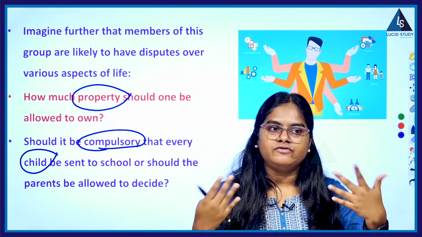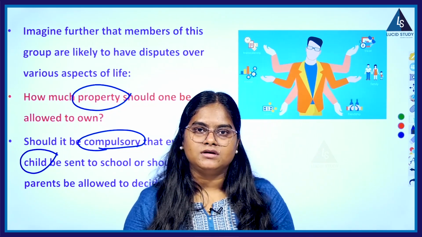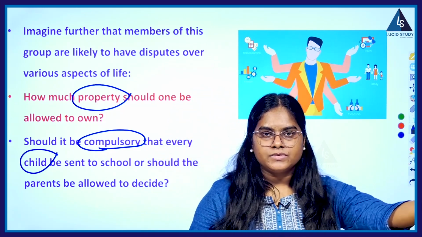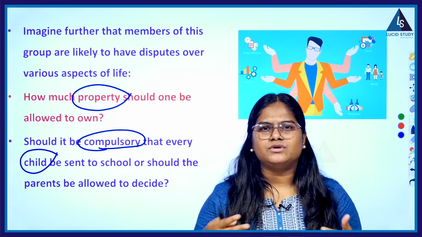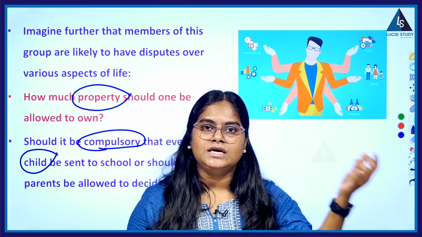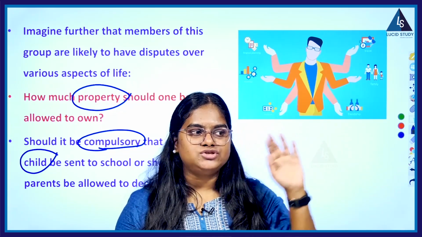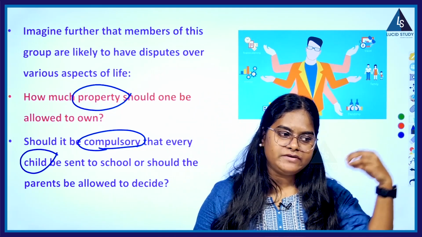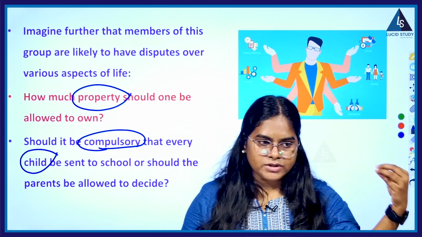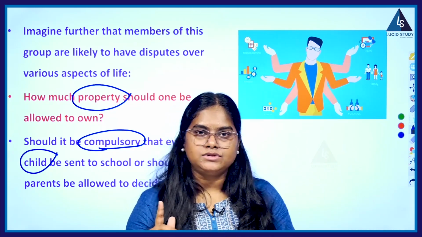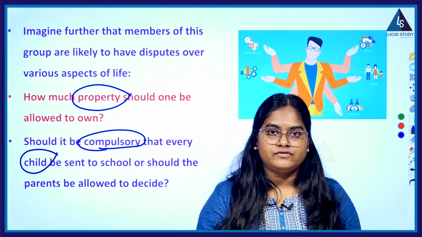Now, tell me what sort of mindset your family, your parents would be having. Your parents would be having that we have to send our children to school, because the parents who are somewhat educated, or let us say middle class family or rich family, have the notion that sending children to school or giving children education is the most important thing given to a child. Okay, more than property, more than land, I want to give my child education, right? So this is some sort of a difference of opinion which we can see.